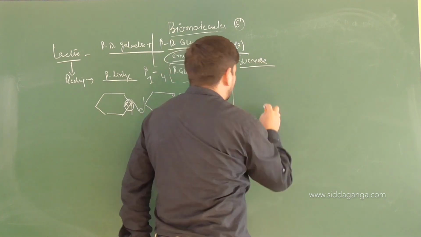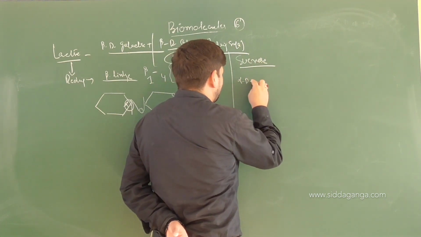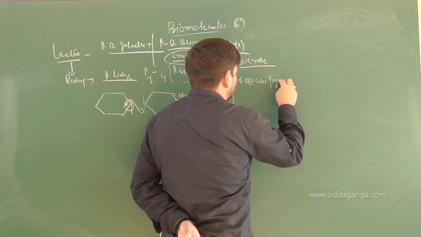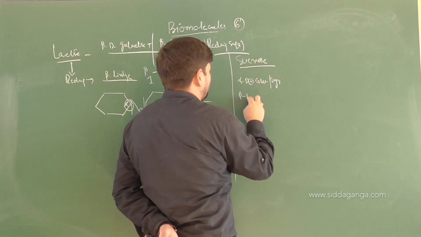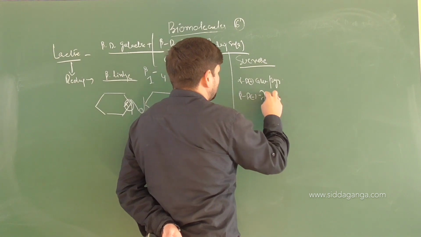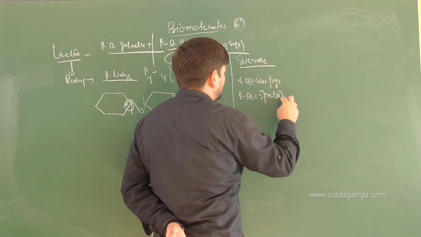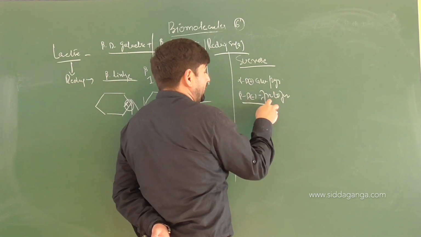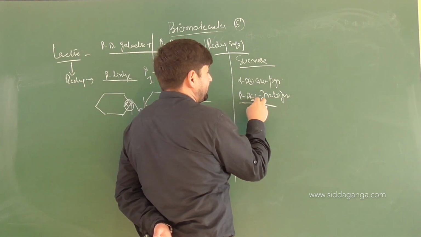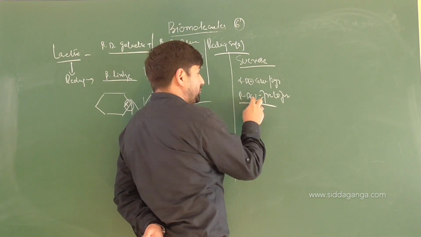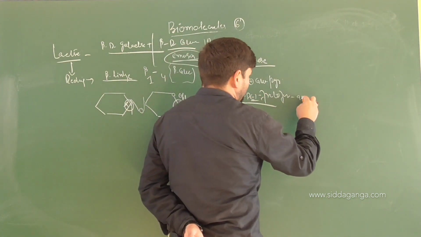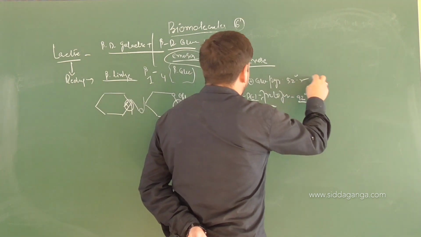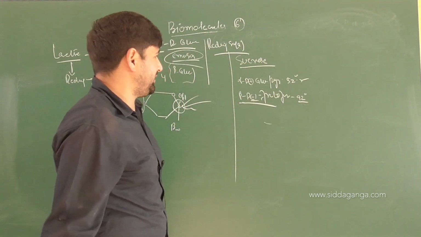Then you have sucrose. What is it made up of? It is made up of alpha D plus glucopyranose and beta D minus fructofuranose. We know that because fructose is the naturally occurring ketone, it is in the beta form, and it is levorotatory. We know it very well. Fructose is levorotatory with an optical rotation of minus 92 degrees, and glucose is 52.5 degrees respectively. We have discussed it clearly yesterday.